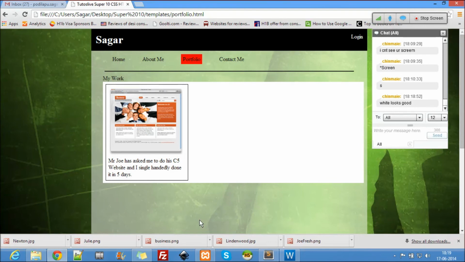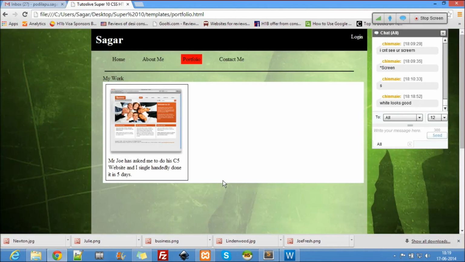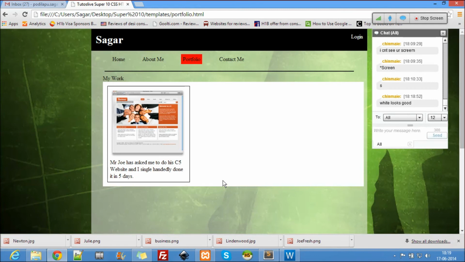Right, each work should have a padding too. And let it have a margin too. Let the margin be 5 pixels, no problem. Okay, fantastic. Right, so these are my works.